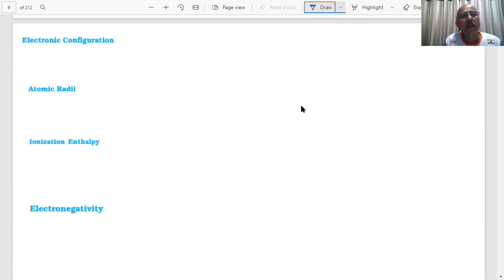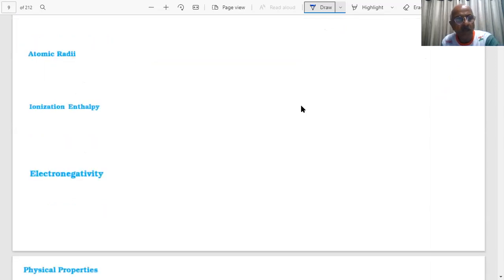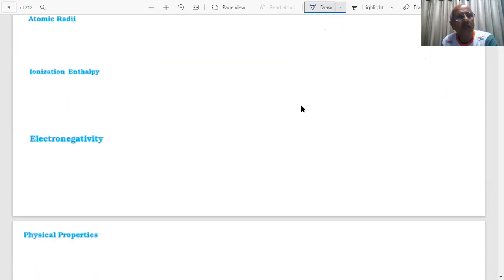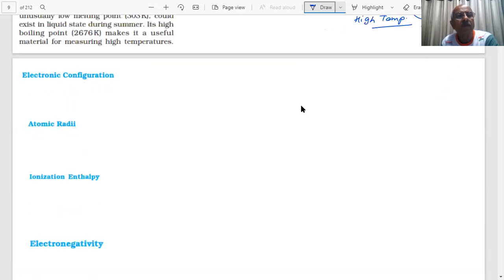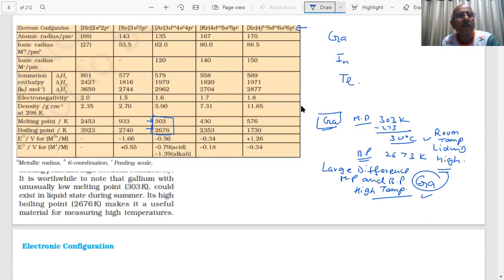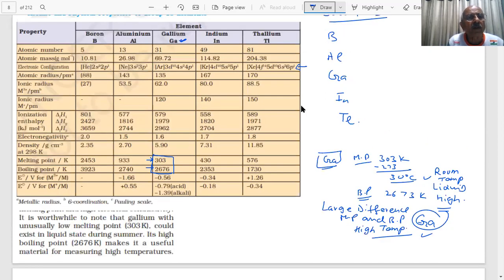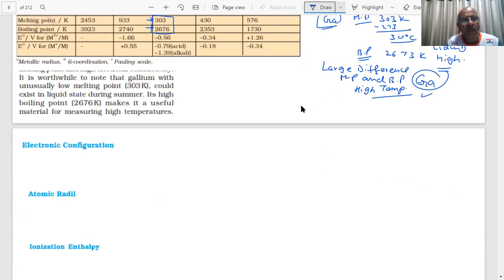Now the electronic configuration, students, if we are discussing. Here you have boron. What is the atomic number of boron? 5. What period is this? 2.